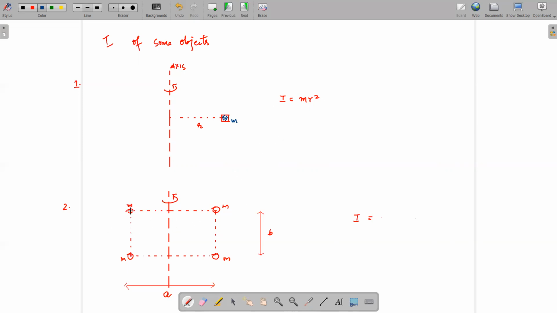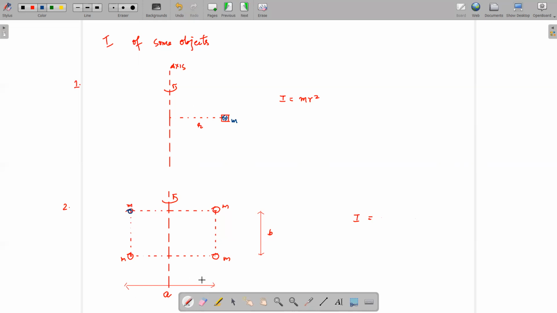Another example, 4 bodies, or 4 masses of mass m, are kept like this. If we are finding the moment of inertia of this, we know that I equals m r square, where m is the mass and r is the perpendicular distance from the axis.